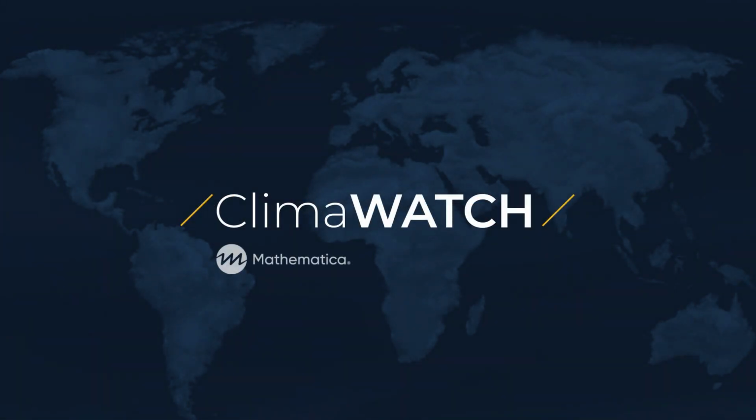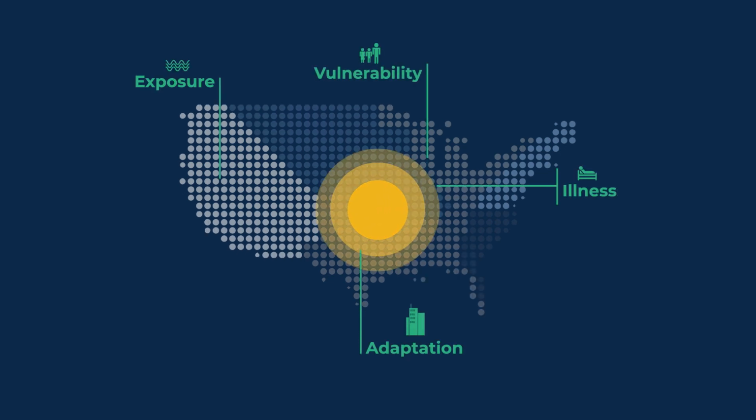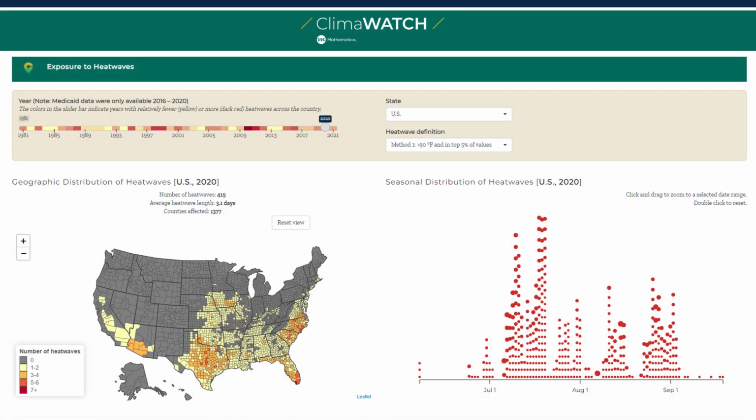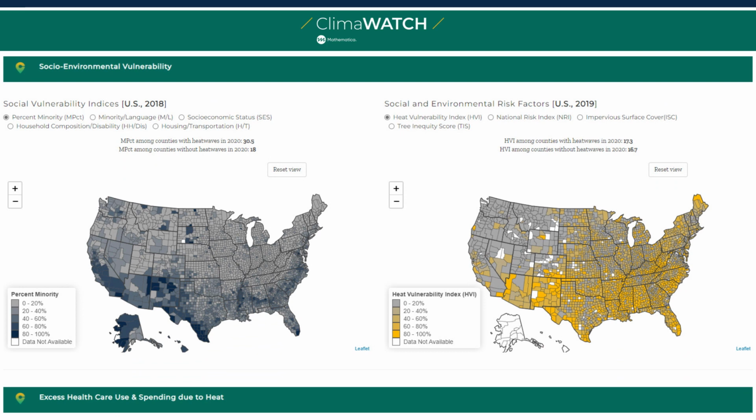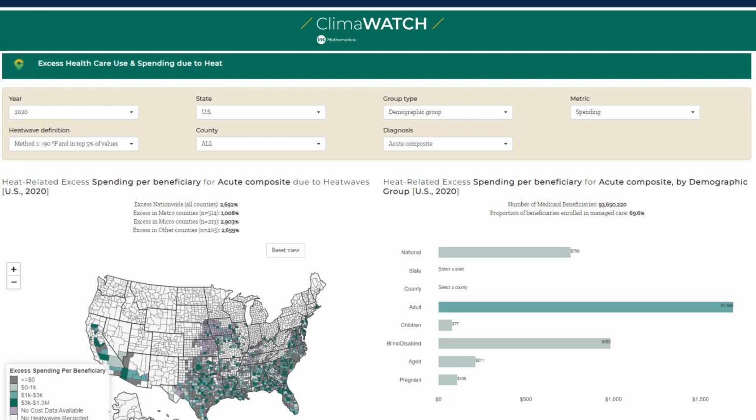ClimaWATCH is an interactive tool designed by Mathematica to help communities explore how heat waves impact health and magnify health inequity. The tool synthesizes and summarizes data on heat and humidity, social and environmental determinants of health, and Medicaid claims to facilitate heat vulnerability assessments and tailored heat action planning.